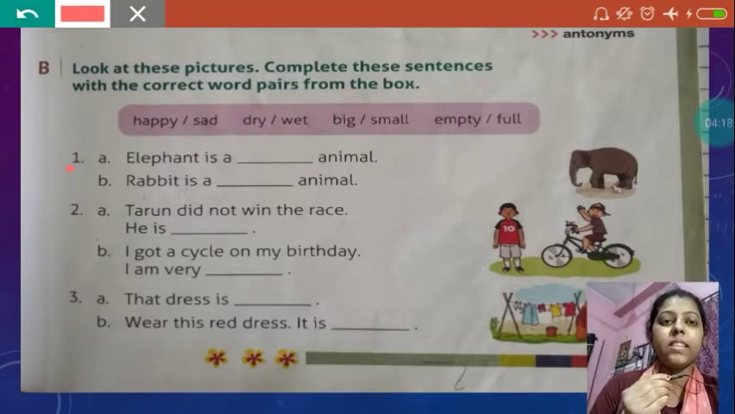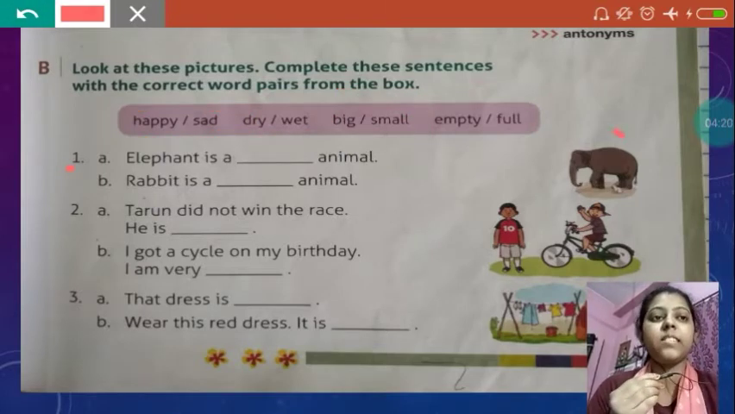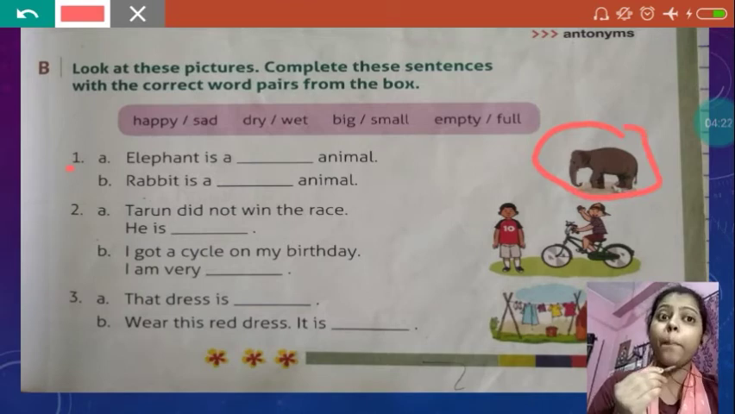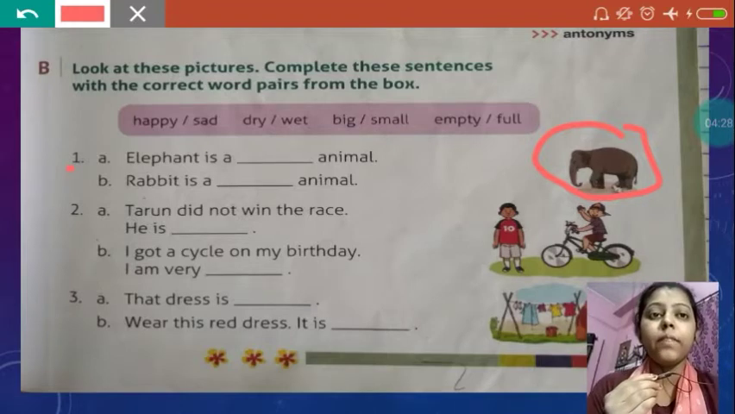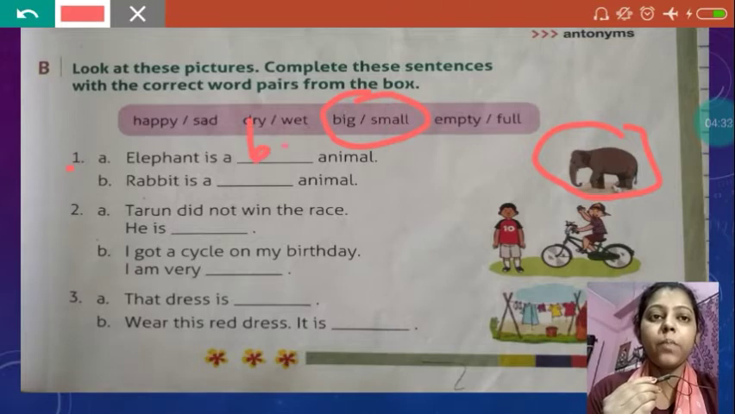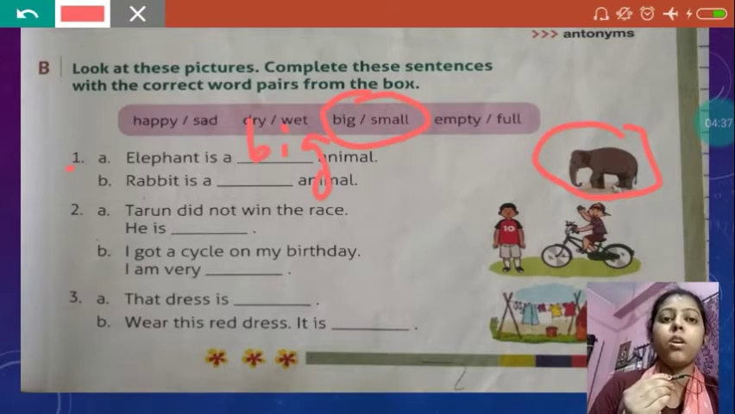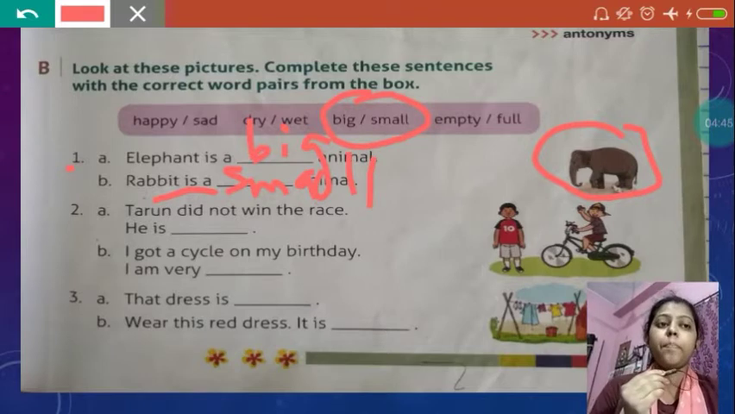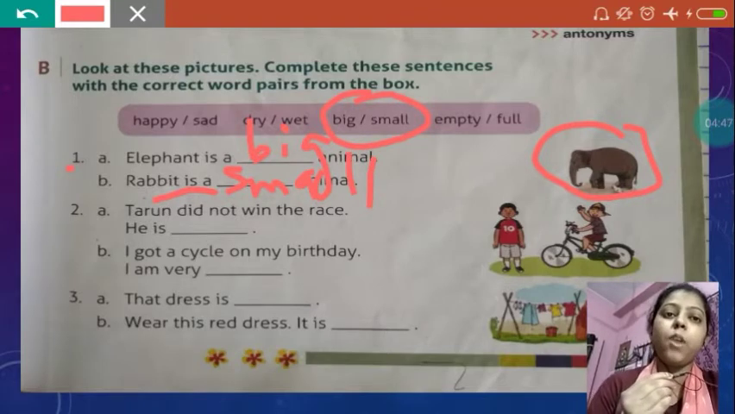Question number 1 says, elephant is a dash animal. See, this elephant is a big animal. Just now we have read that an elephant is a big animal. So, we will write big. Big word is given, and the antonym word for big is small. So, rabbit is a small animal. Yes, in front of the elephant, it is a small animal. So, the opposite word for big is small.